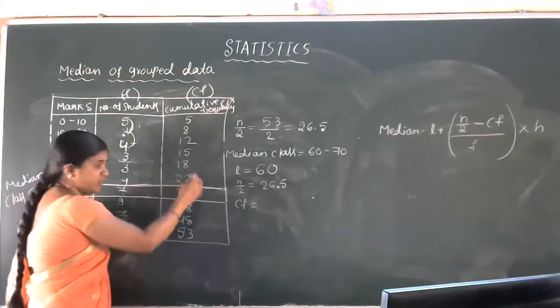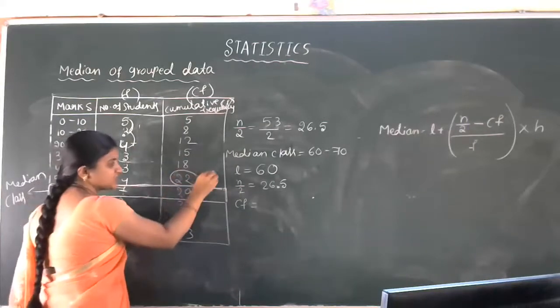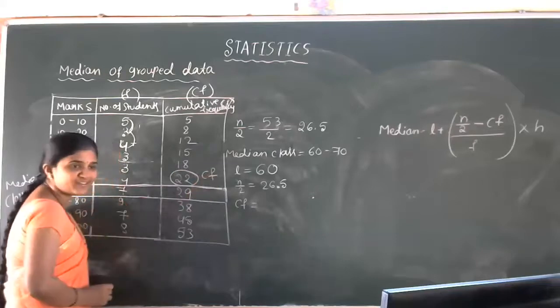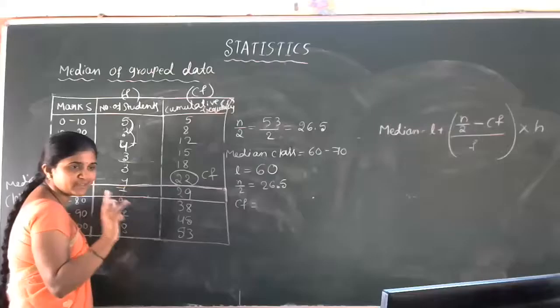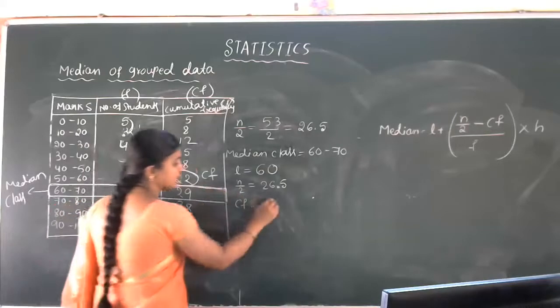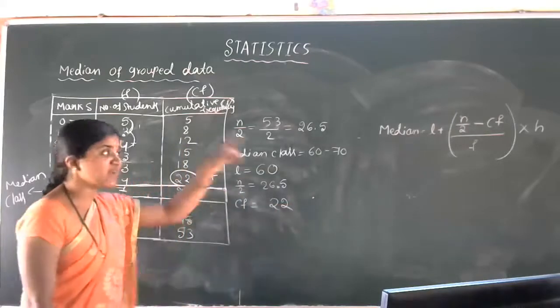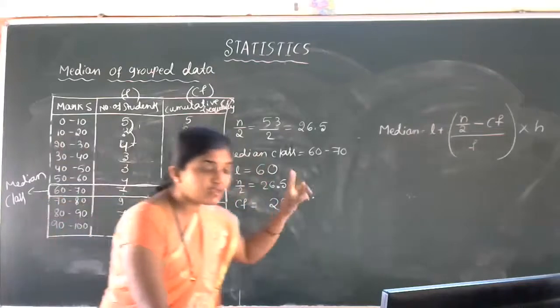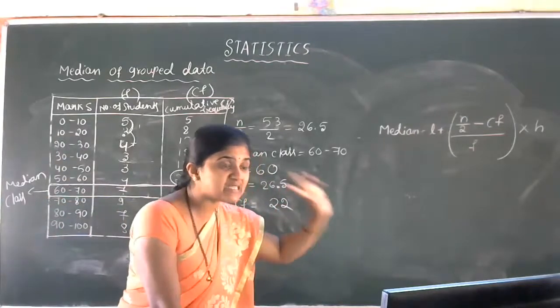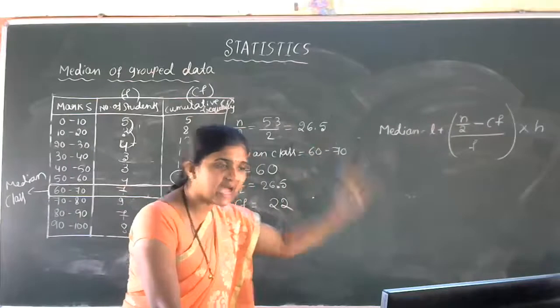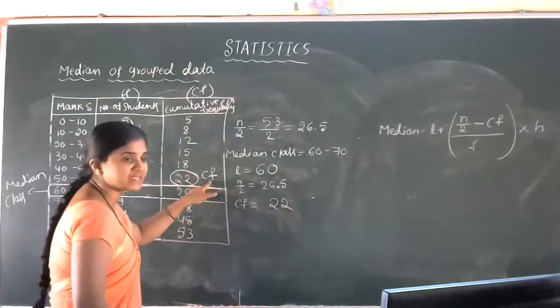So this stands for CF here. Got the idea? This is a very important topic. CF is 22.